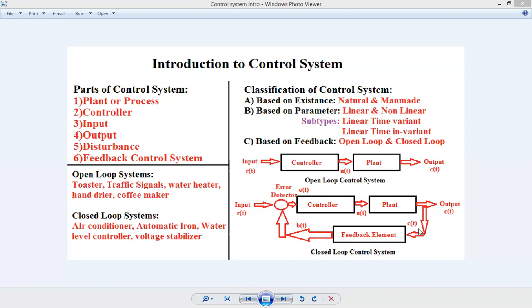Likewise, voltage stabilizer, missile launching system, ship stabilization, closing and opening of gate of a mall, satellite tracking system, air traffic controller. So all these are the examples of closed loop control system.